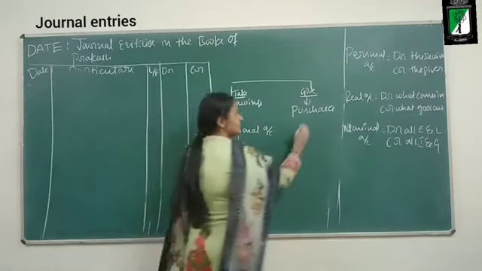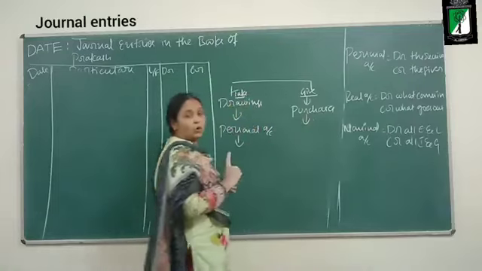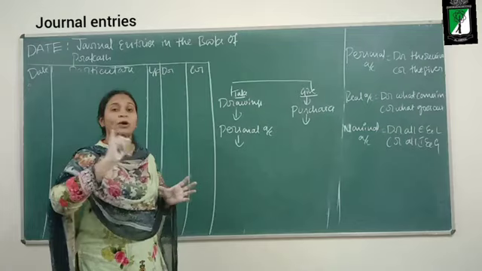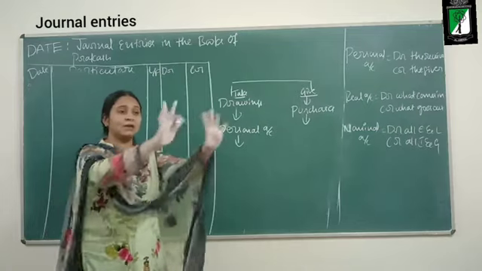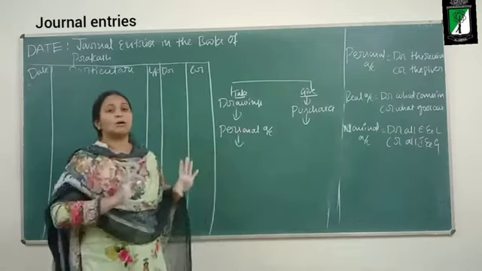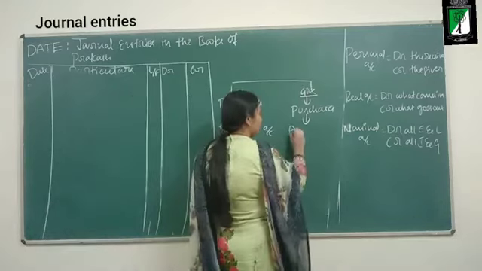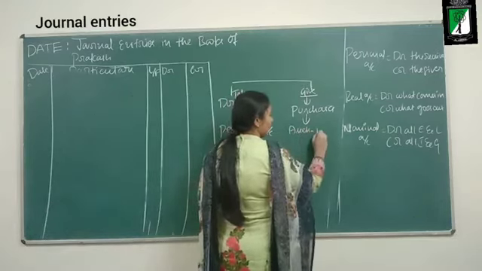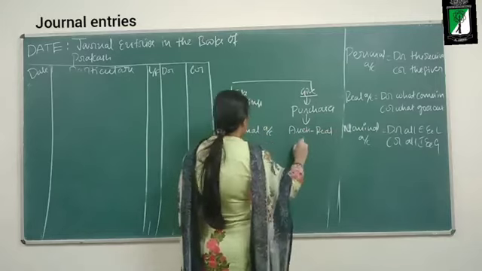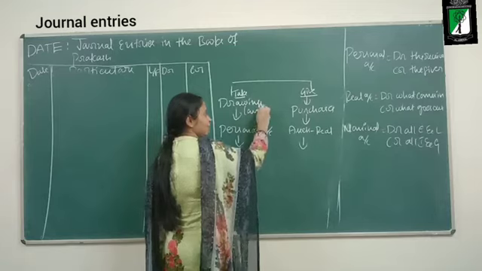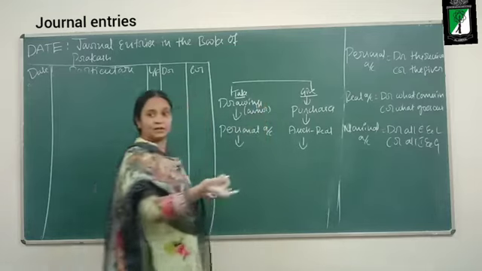Think from the viewpoint of the business. What is the business giving? Goods. Goods are assets to the business, so real account rule. Here, personal account, because the owner is a natural person.